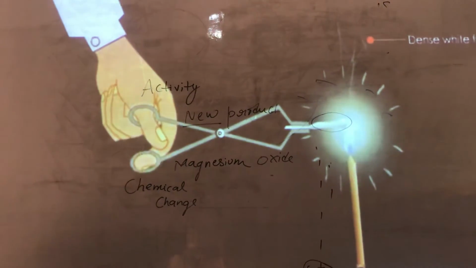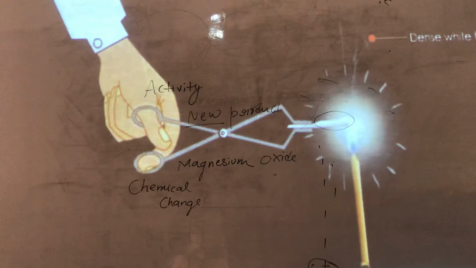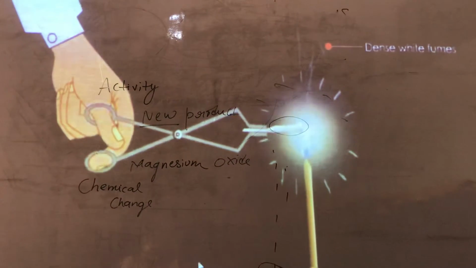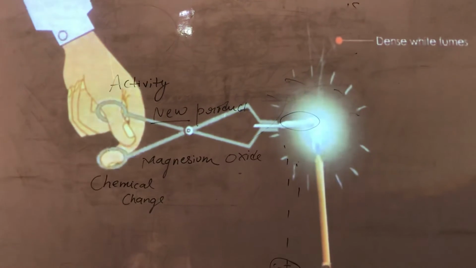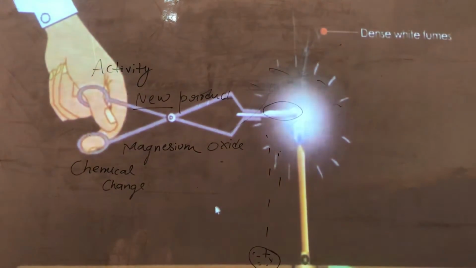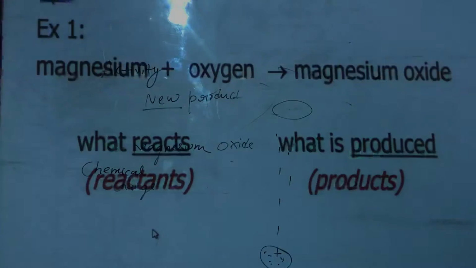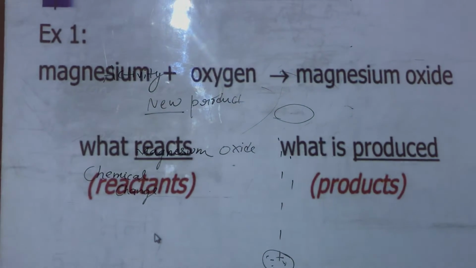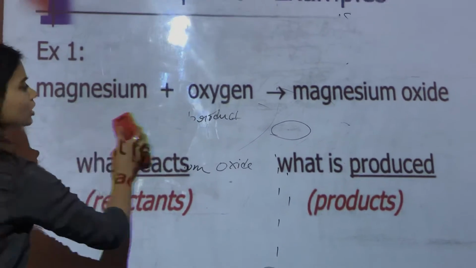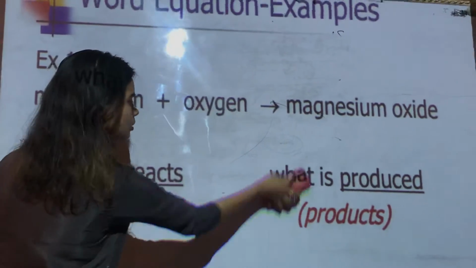So what is that chemical reaction? Let's see. Just a minute. Yes. So what is the chemical equation for that? You can see here, magnesium plus oxygen gives magnesium oxide.